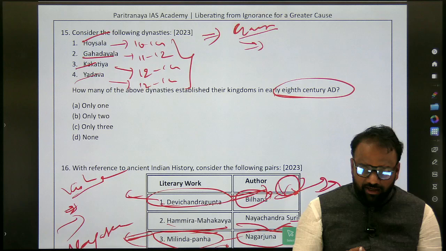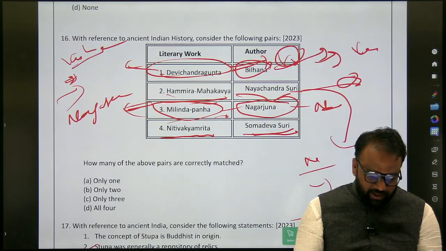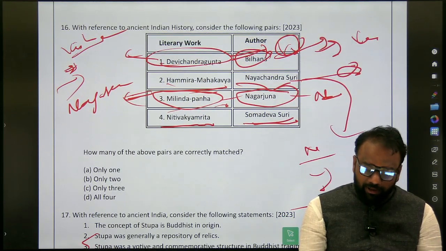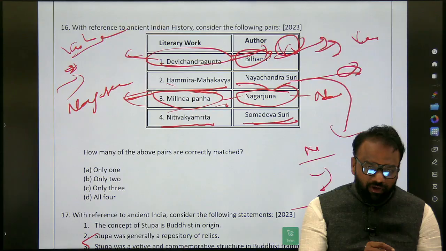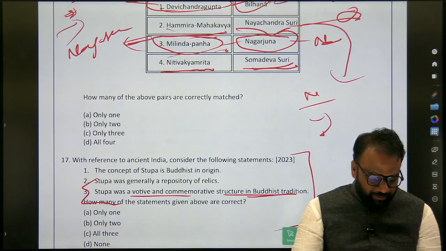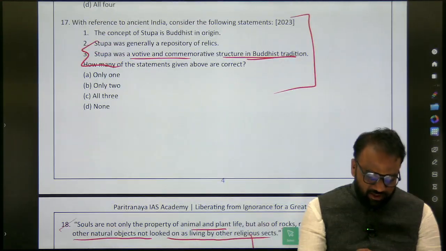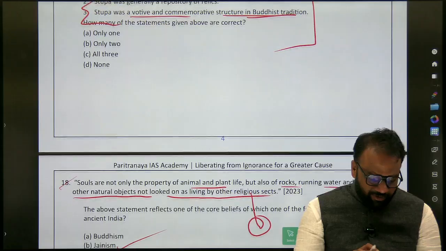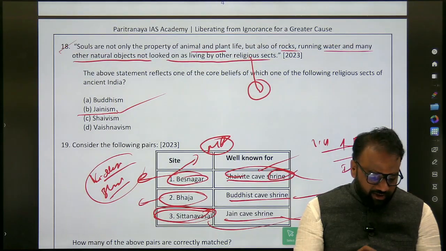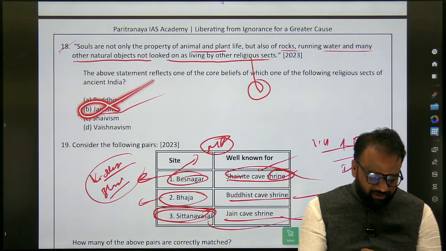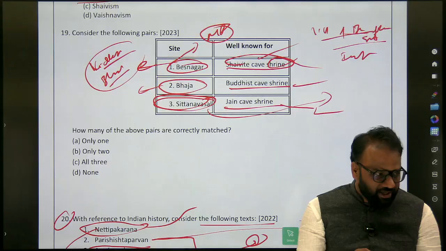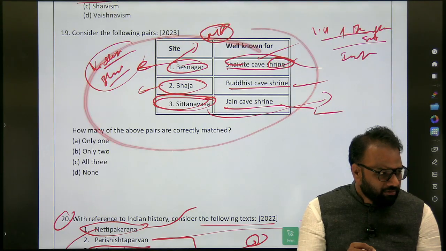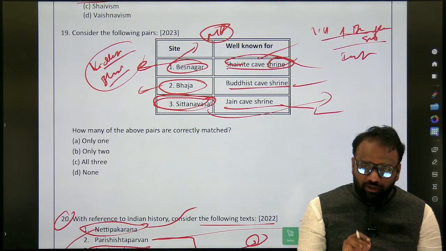Gurjar Pratyaras and Rashtrakutas. Next here, we already discussed Bilana's work, Devi Chandraguptam written by whom? Vishaka Datta's work. So all those things will complete. So this is just a previous year question paper driven will add. Next, Jainism, just this much you will retain, sufficient. You will not add any extra information. Here it is bit tough question. Okay, here the question is bit tough.